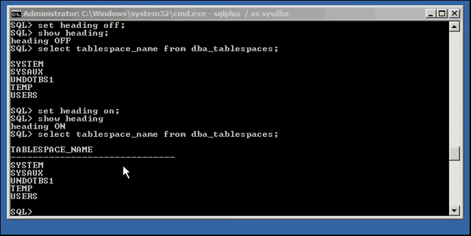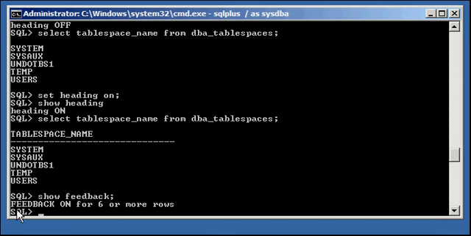Now there's another interesting SQL*Plus setting called feedback. If we do show feedback, okay, we will see that the default value is feedback on for 6 or more rows. Now what that means is that if there are 6 or more rows, not including the header, which is the column name, displayed in our SQL output, it's going to give us feedback and tell us how many rows there were.